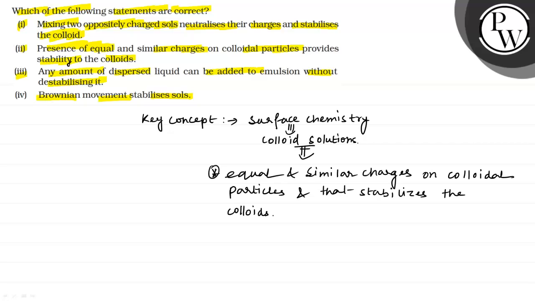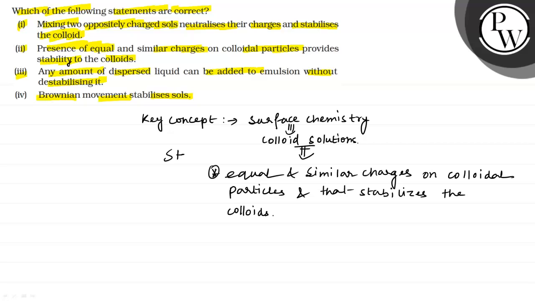So colloid solutions के ऊपर क्या होते हैं, सिमिलर चार्जेस होता है. अगर पॉजिटिव चार्ज हो तो सिमिलर चार्ज होता है उसके colloid solutions के बाहर, colloid particles के बाहर. So when they come together they are not aggregate, एक साथ जुड़ नहीं जाता है, एग्रीगेट नहीं होते हैं. सो colloidal solution finally suspended रहते हैं throughout the solution, dispersion medium में. Okay, so this is one of the reasons for the stability of colloidal solution.